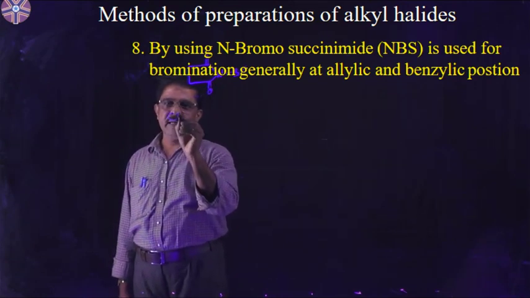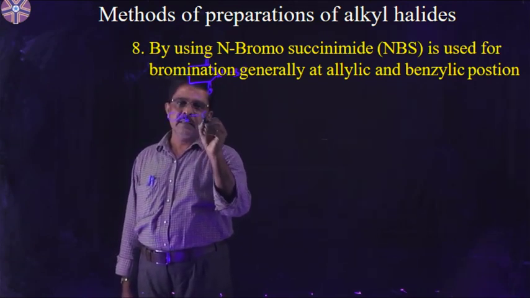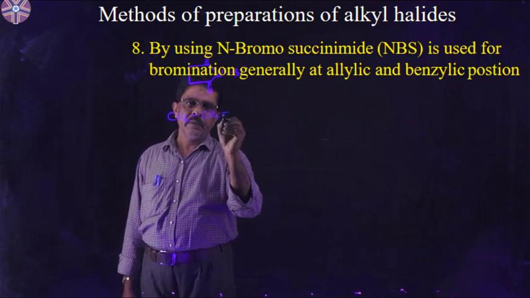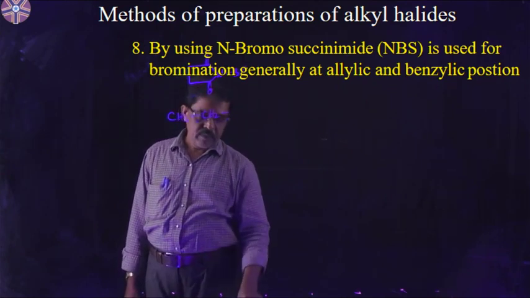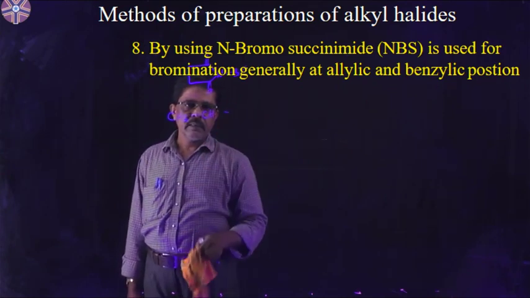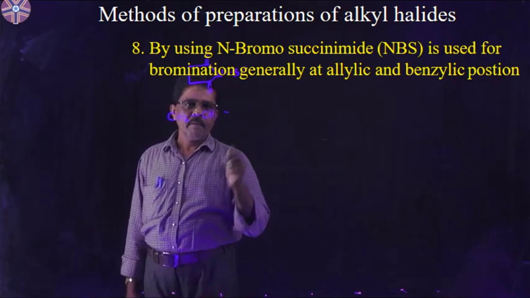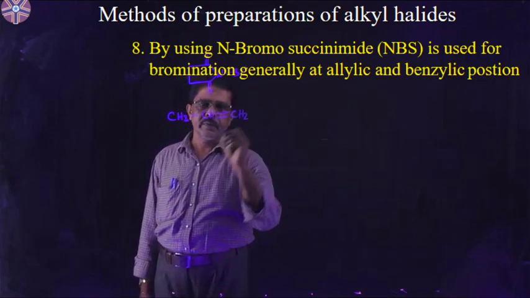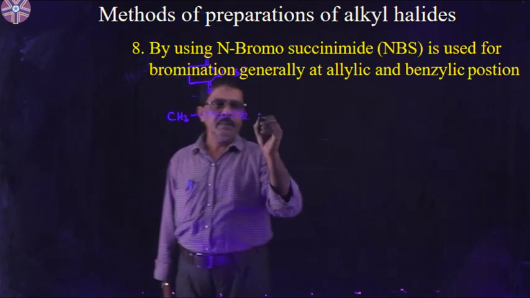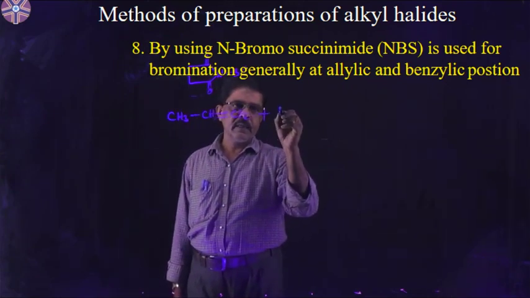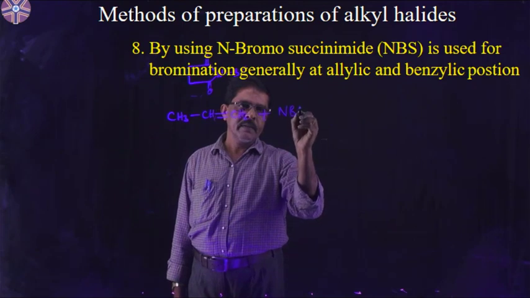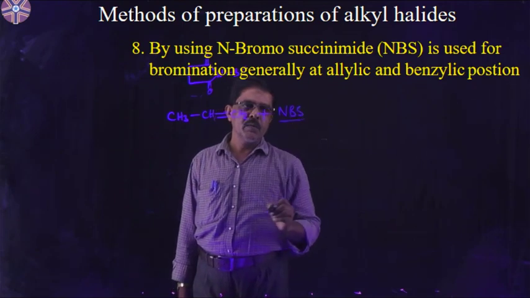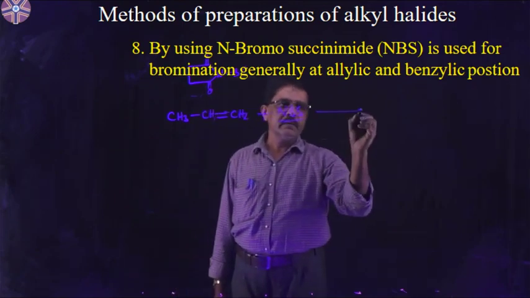Suppose I want to write CH3, CH=CH2. This is propene. Propene reacts with NBS, N-bromosuccinimide, and gives